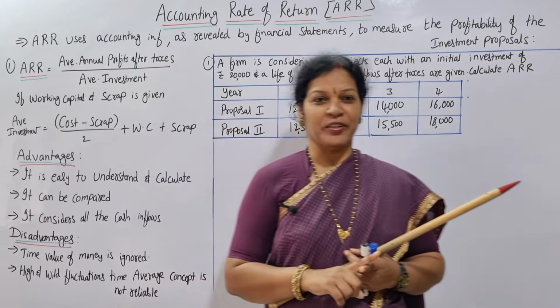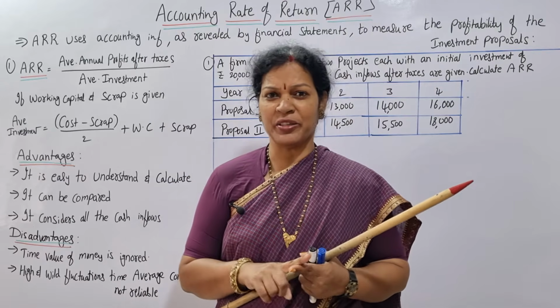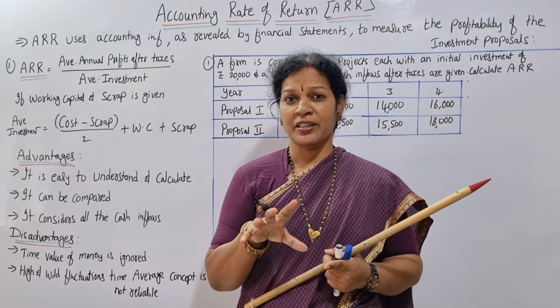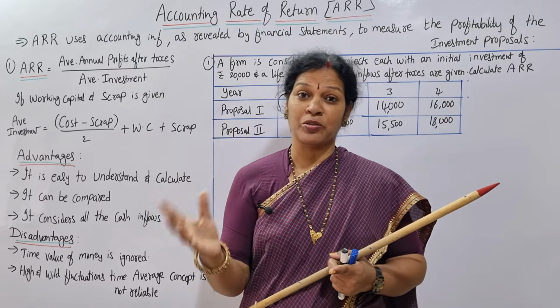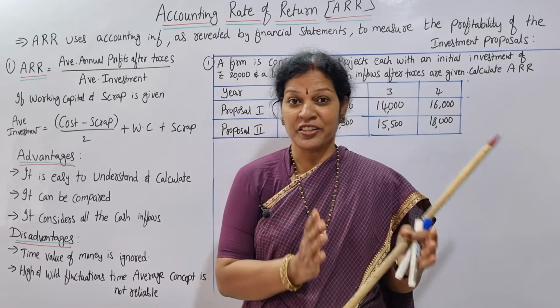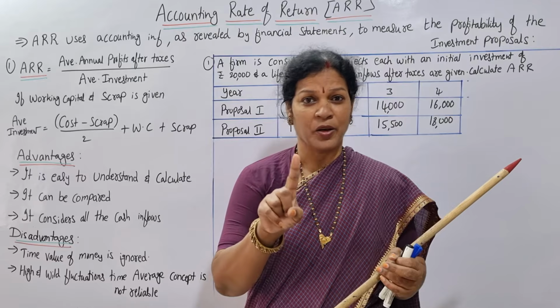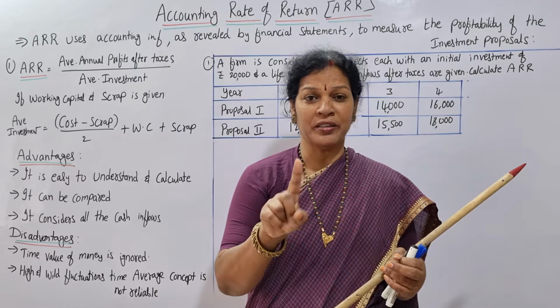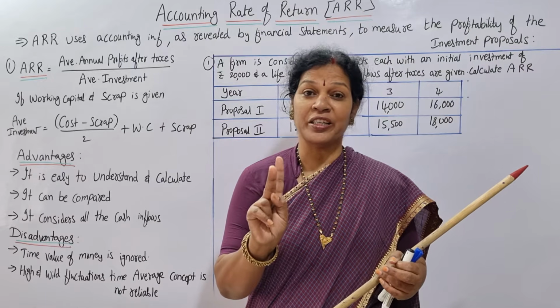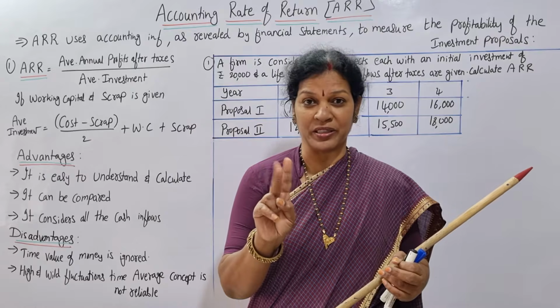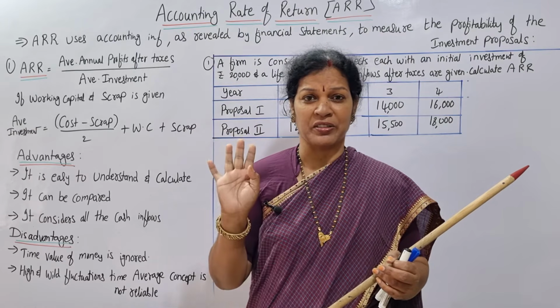Capital budgeting we have been discussing. First we have seen traditional methods and also modern methods. Traditional methods, only two methods are there. One is payback period method. Second one is accounting rate of return, ARR. Two methods. Payback period already we have discussed.